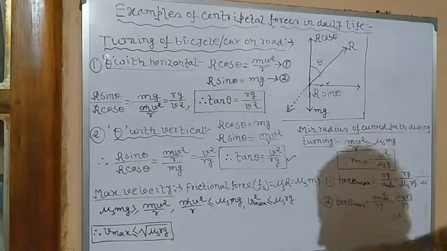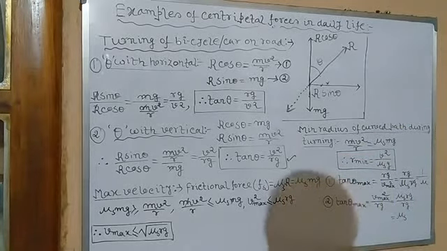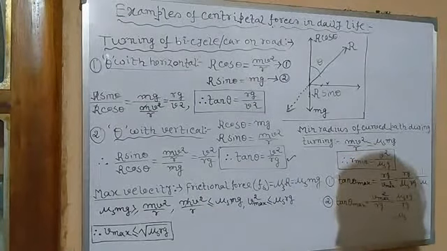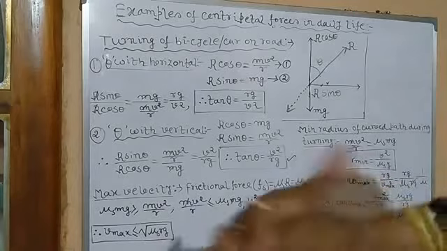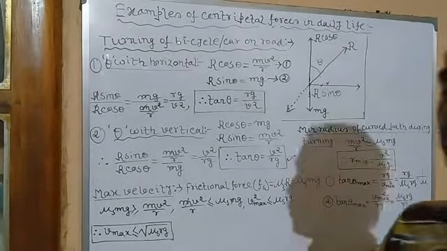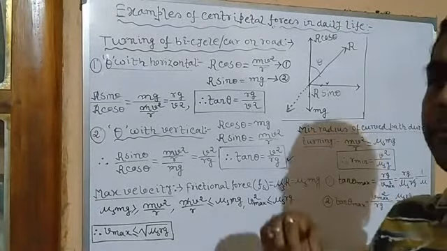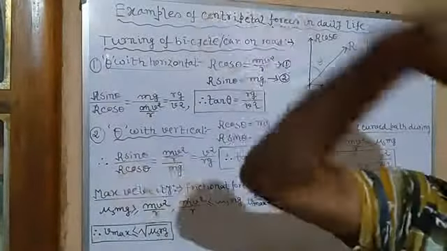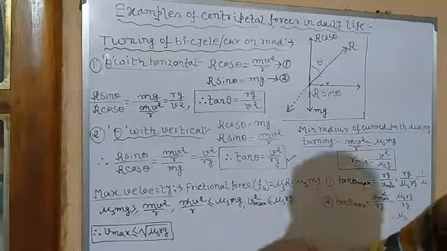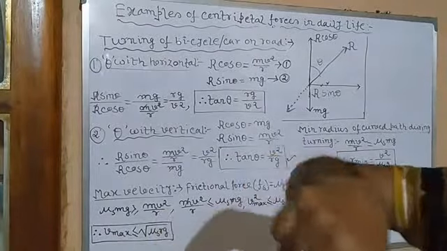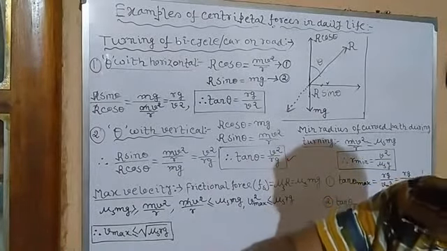Now since it's taking a U-turn and making an arc, that is a circular path, obviously there will be a radius. So what will be the minimum radius of the circular path? It means what will be the minimum circumference, what will be the area of the circle. Now if we want to take the turn by keeping straight, the radius will be greater. And if we incline slightly inward, it will make a smaller circle. But what will be the minimum radius? The more we incline, the lesser will be the radius. But it also has some limit.